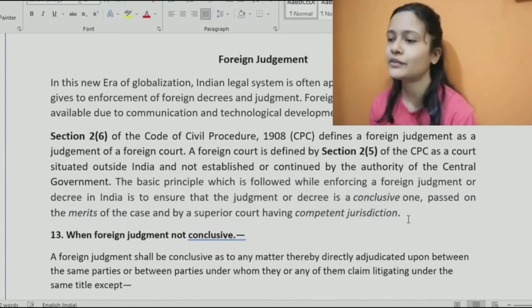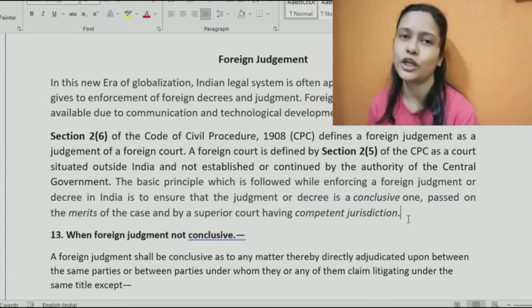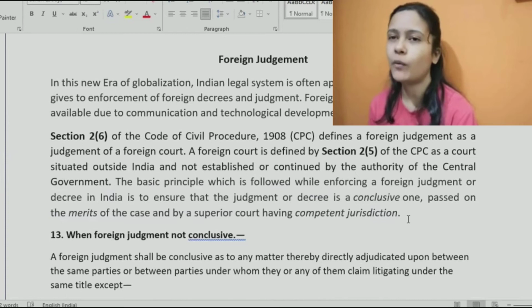Okay, these are the three things that need to be satisfied. After that, parties can enforce a foreign judgment in India as well. That judgment would also be given importance, it will also have validity in India, even though it was given by a foreign court. Okay.